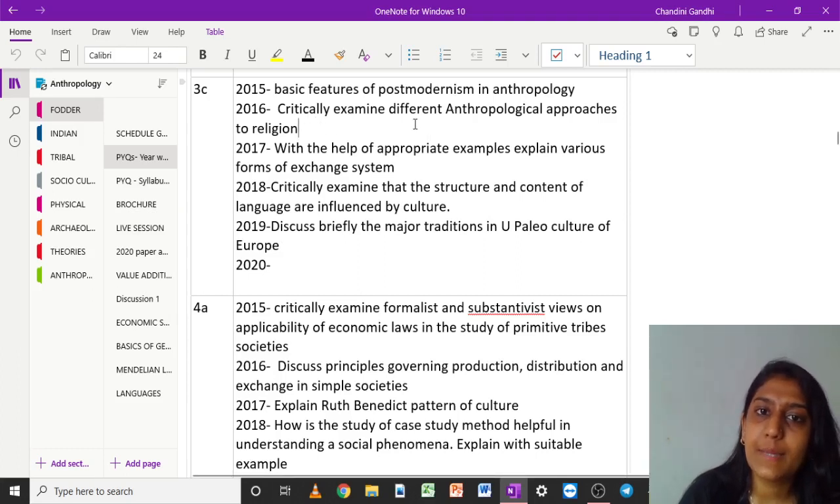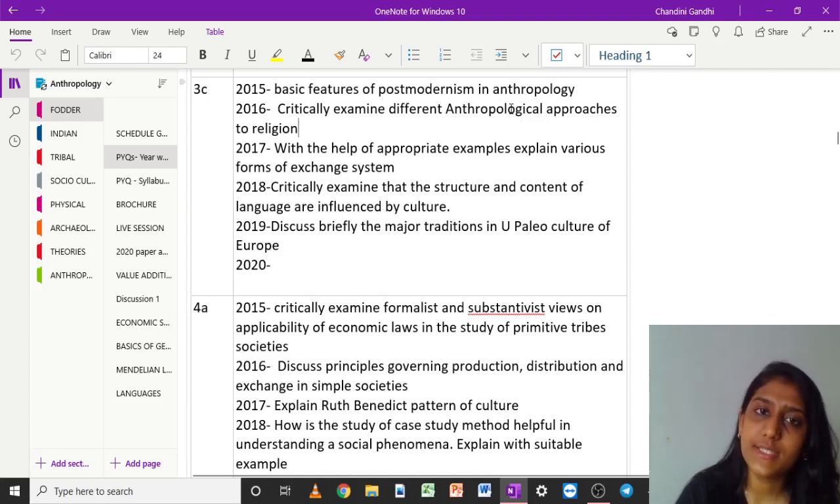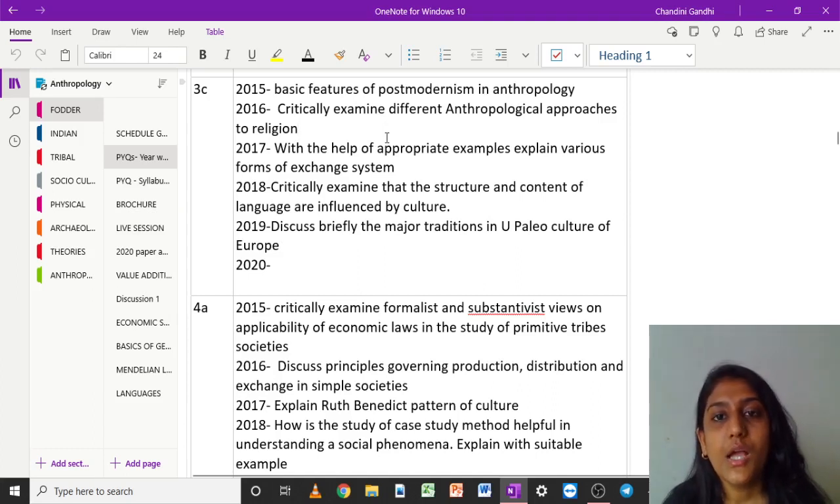Then, critically examine different anthropological approaches to religion. Alright, so this is again related to your notes. There's a website that a lot of people study for anthropological theories. Over there you can get these approaches in a very good manner. Otherwise, you will have it in Braintree etc. also. So sometimes it becomes very difficult to actually decide from where to study which topic.